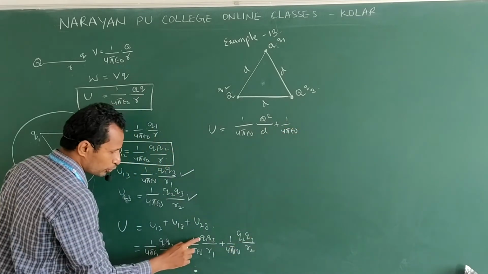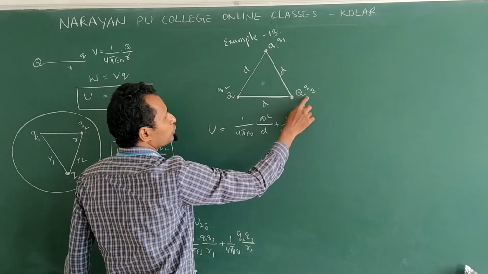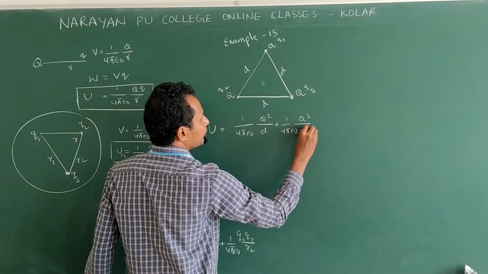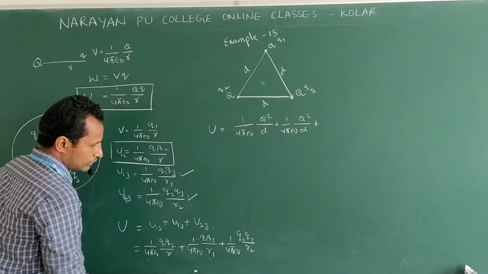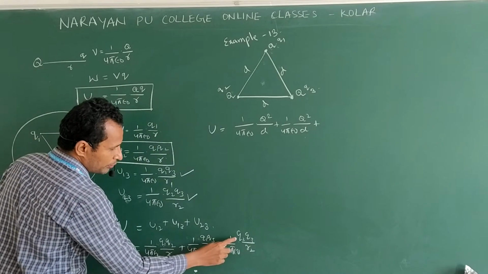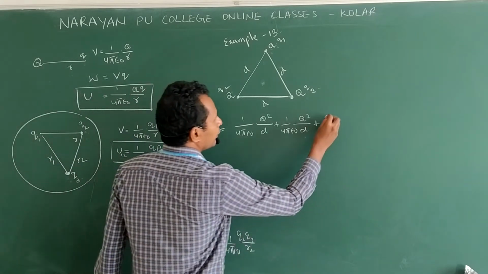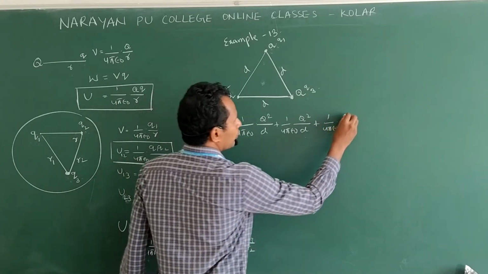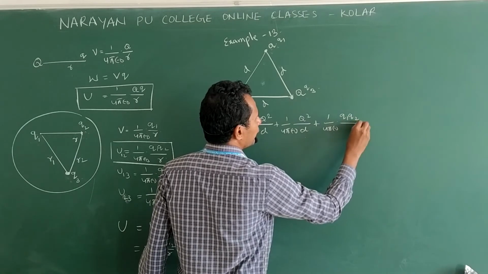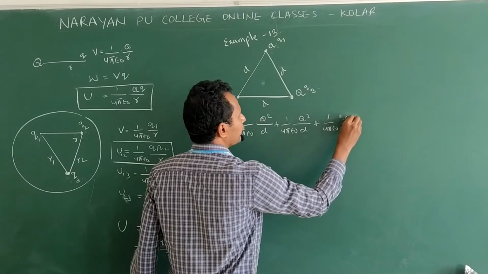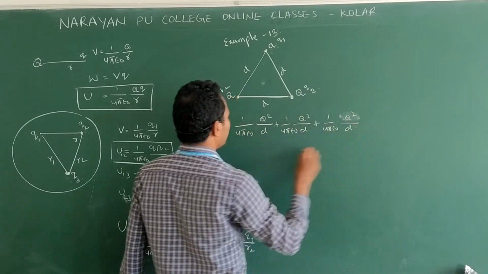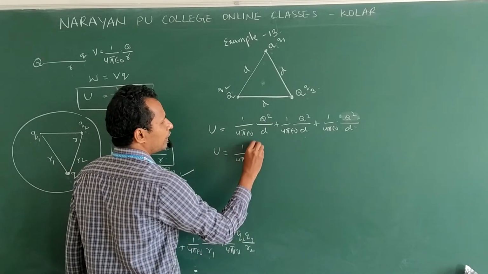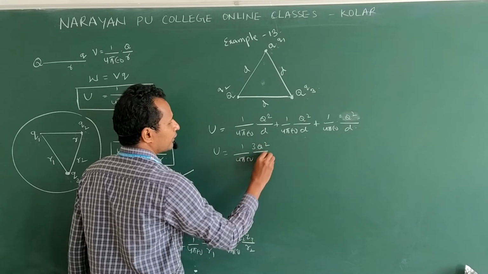Next combination is Q1 Q3. Q1 and Q3 magnitude are the same, so this is Q square. What is the distance between them? d. Plus next combination Q2 Q3, then 1 by 4 pi epsilon naught Q square by d, same magnitude. All are the same, so we can write 1 by 4 pi epsilon naught 3 Q square by d.